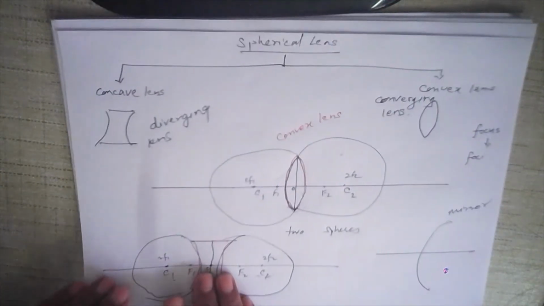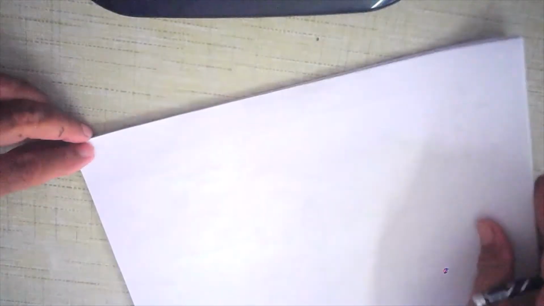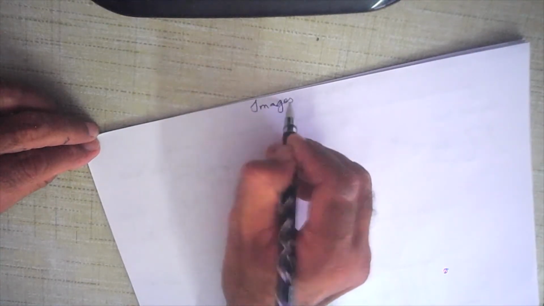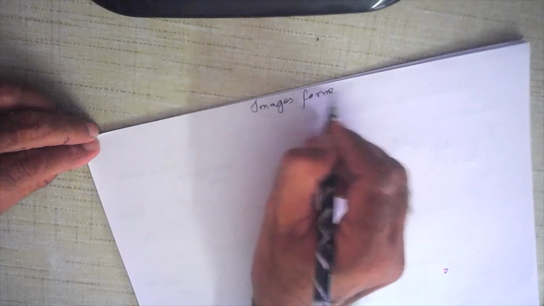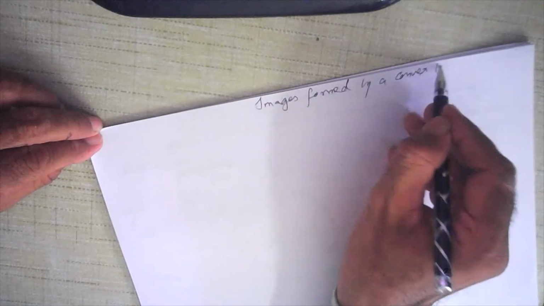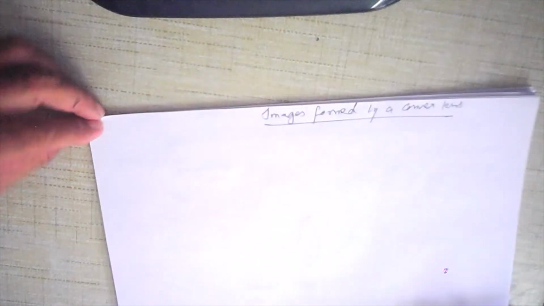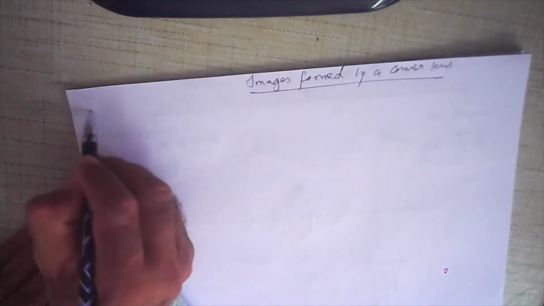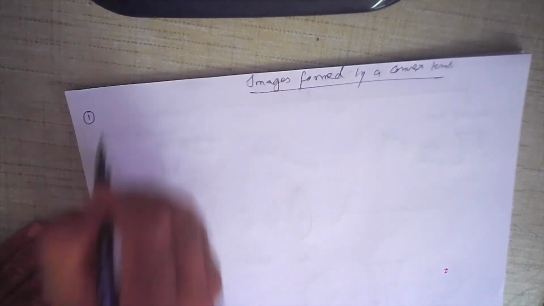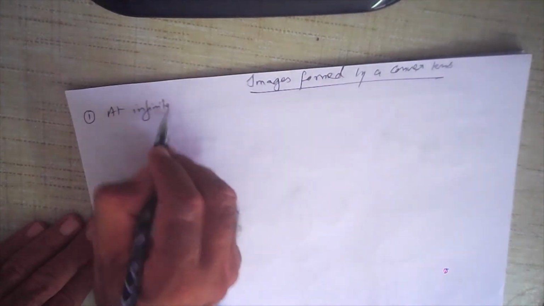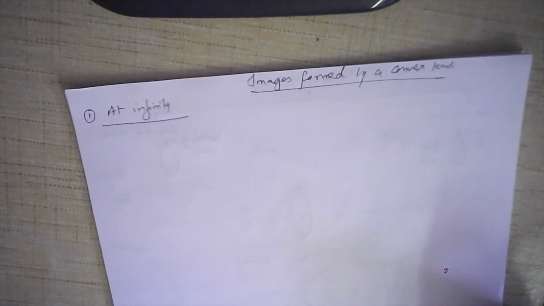All right, now let us understand a converging lens, the convex lens. First of all, let us see how images are formed by a convex lens. For this, let us understand the first position, when the object is placed at infinity. Now you'll know why it is called a converging lens.